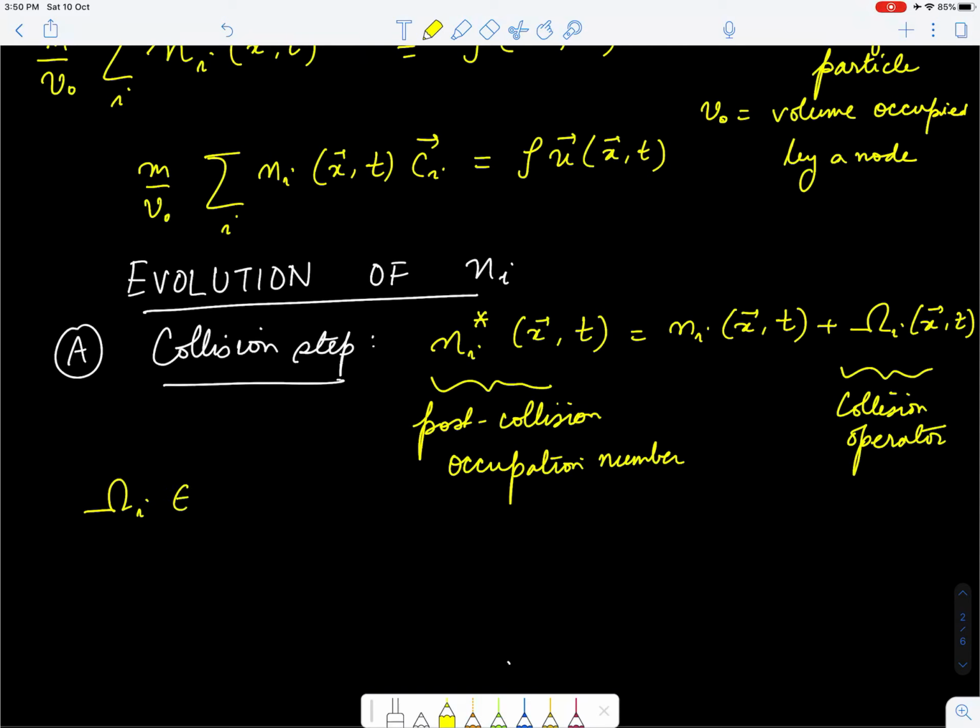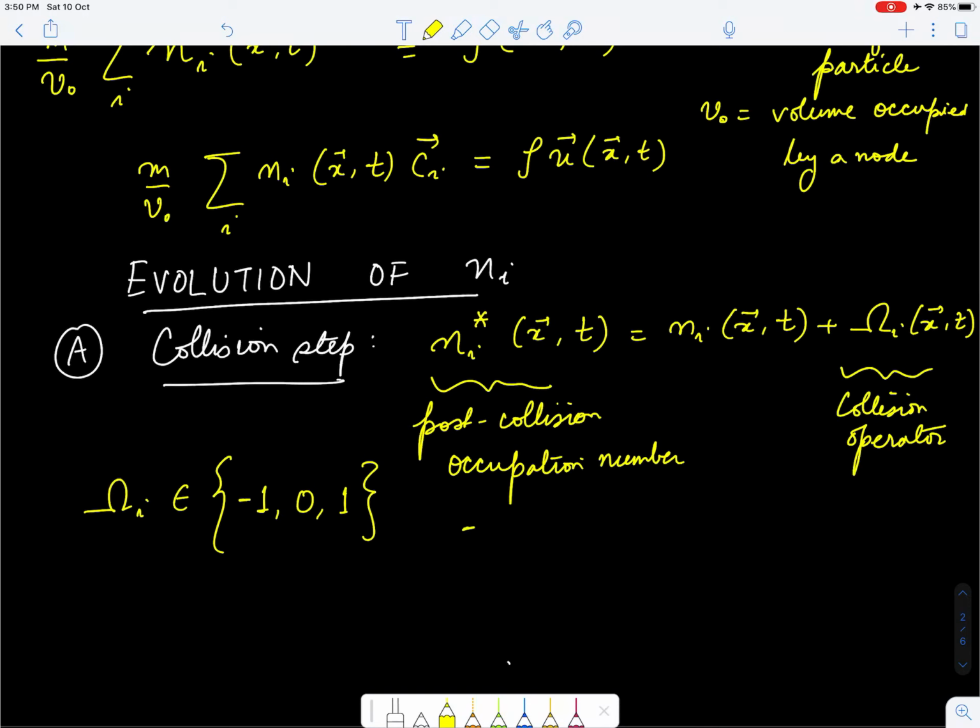So omega i can only take values such as -1, 0 or 1, and by taking these values, the collision operator is redistributing particles at a node, so it's redistributing balls along directions.